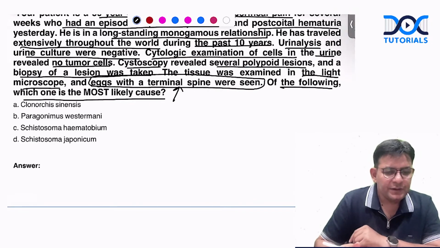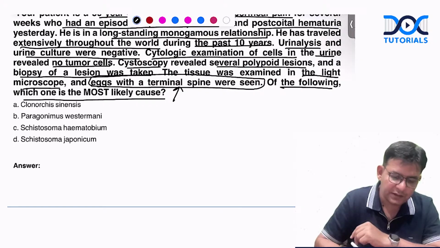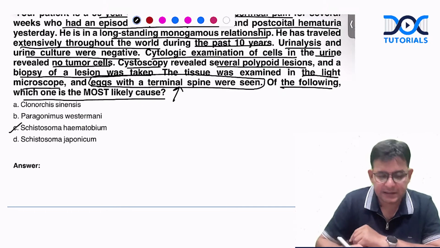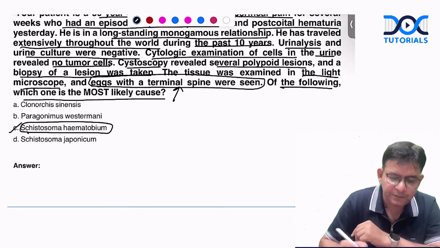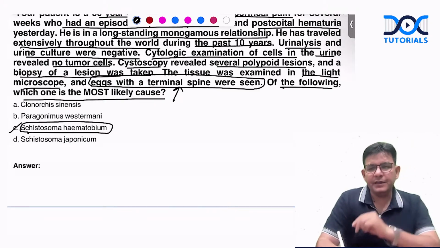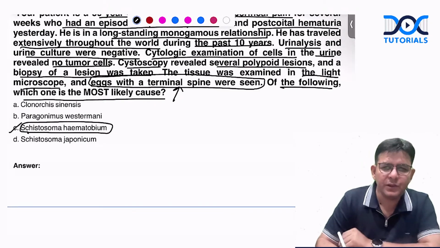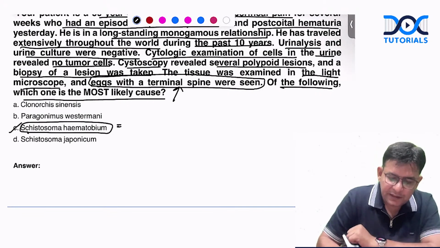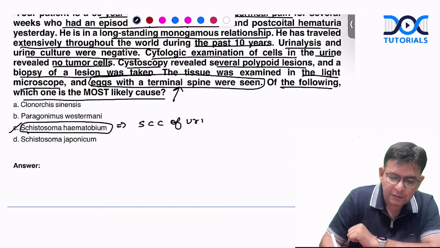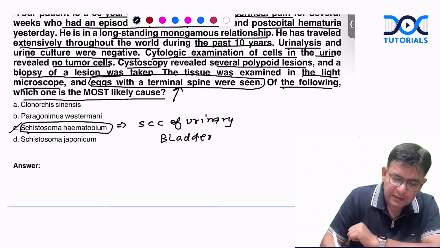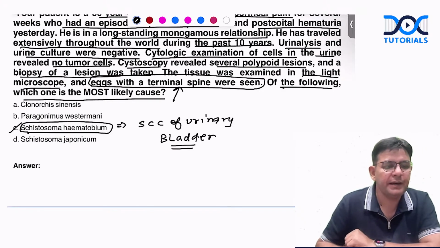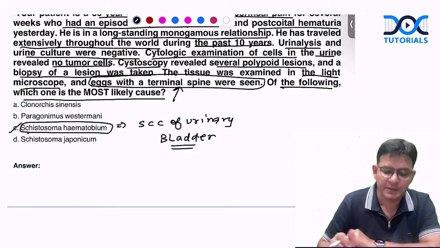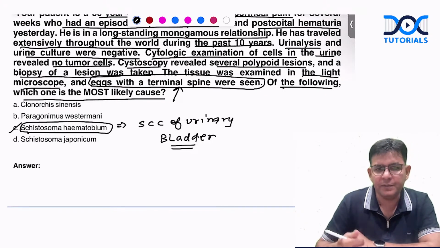Okay, so obviously the answer is C, Schistosoma haematobium. Schistosoma haematobium is a fluke. You call it as what? Trematodes, which are leaf-like. Okay. And this particular one strongly associates with what? Squamous cell carcinoma of the urinary bladder. Okay, Schistosoma haematobium associates with squamous cell carcinoma of the urinary bladder.